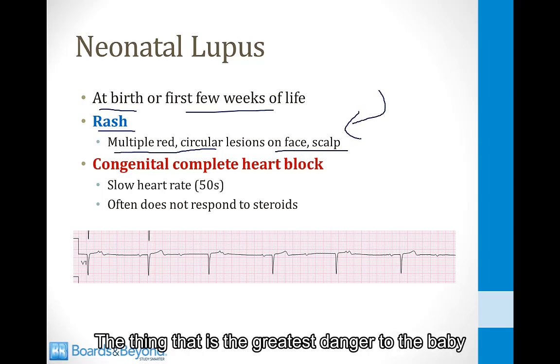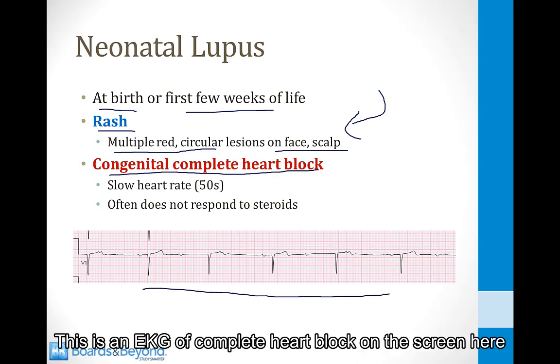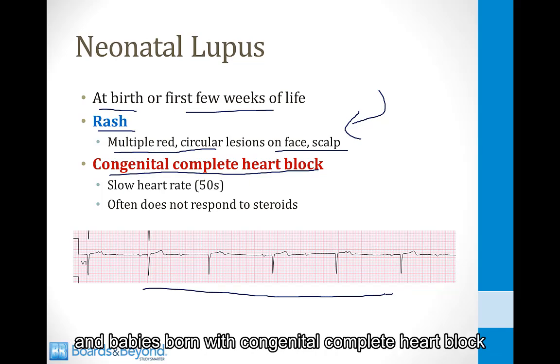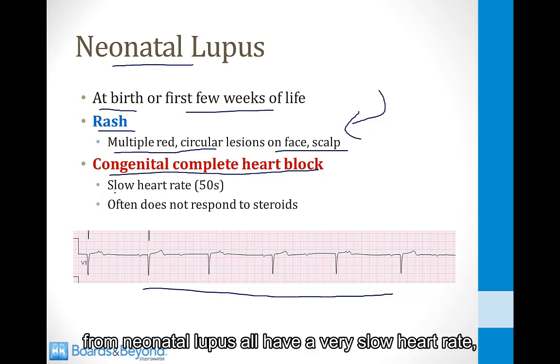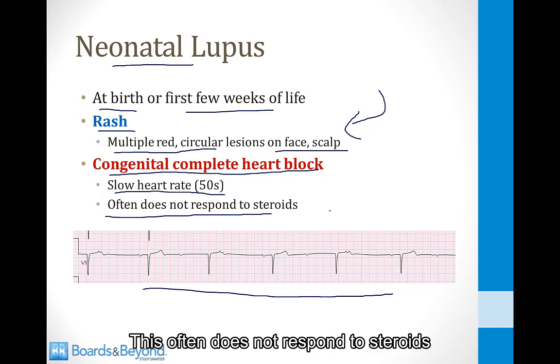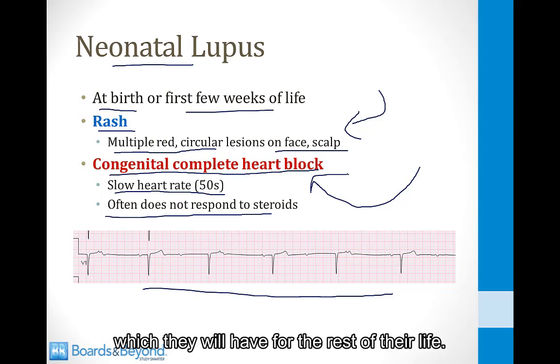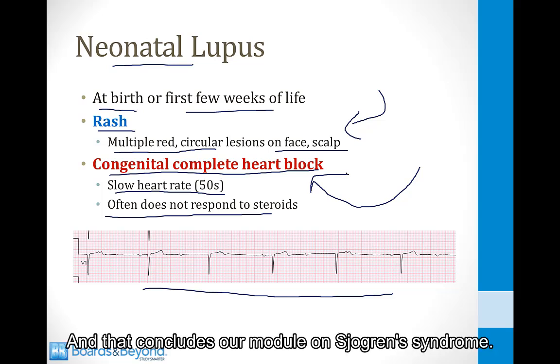The thing that is the greatest danger to the baby is congenital complete heart block. This is an EKG of complete heart block on the screen here. And babies born with congenital complete heart block from neonatal lupus will have a very slow heart rate, usually in the 50s. This often does not respond to steroids, and unfortunately the babies often go on to need to have a pacemaker implanted, which they will have for the rest of their life. And that concludes our module on Sjogren syndrome.